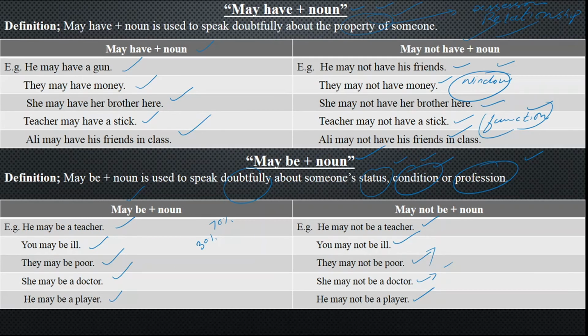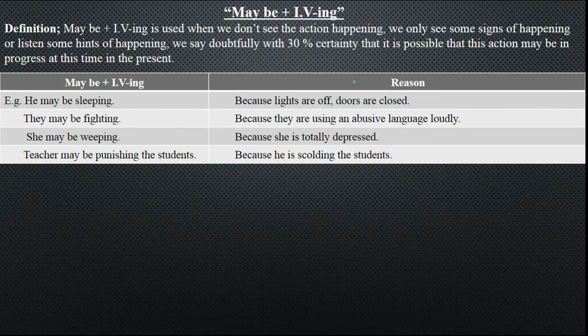So hope you got may plus noun and may be plus noun. And the last topic we have got is may be plus the ing form of the verb. Where are we going to use may be plus ing form? May be plus ing form is used when we don't see the action happening. When you do not see an action happening in front of your eyes, we only see some signs of it happening or listen to some hints of it happening. We have just got some hints and some doubt of it happening. We say doubtfully, with 30% certainty, that it is possible that this action may be in progress at this time in the present. Now I say he may be sleeping.